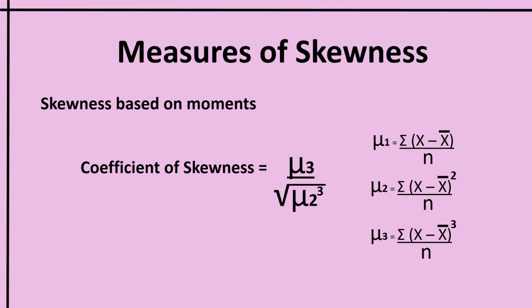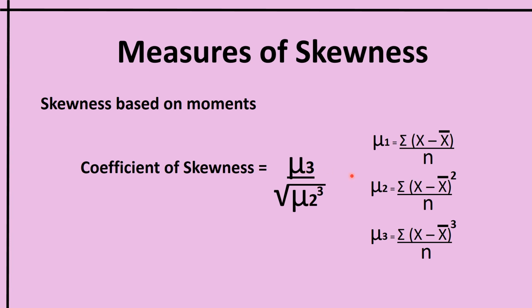Next is the skewness based on moments. This is another formula for calculating skewness on the basis of moments. So the coefficient of skewness here is measured as mu3 divided by square root of mu2 raised to 3. Mu3 divided by square root of mu2 raised to the power of 3. Then what are this mu2 and mu3?